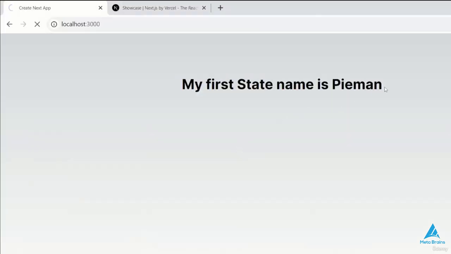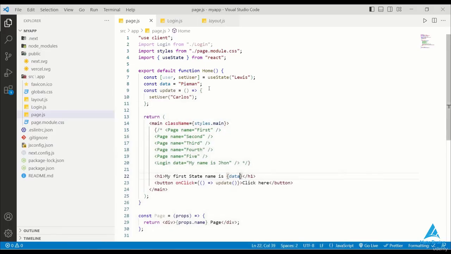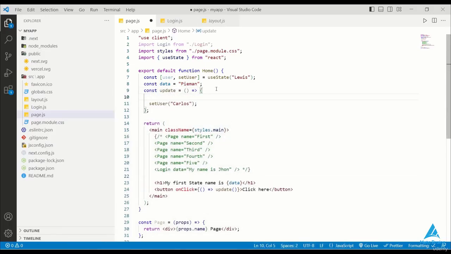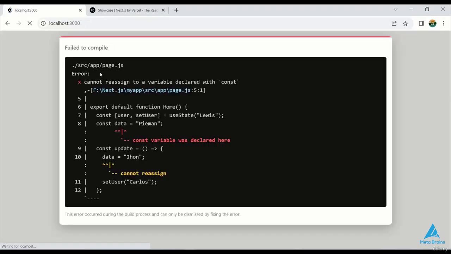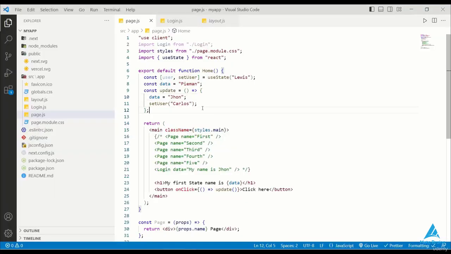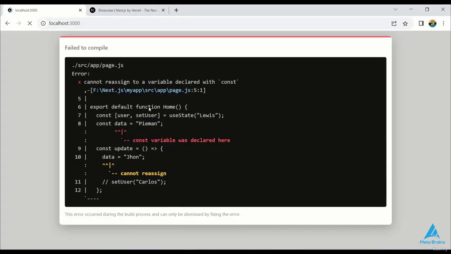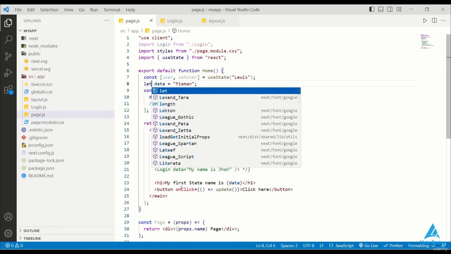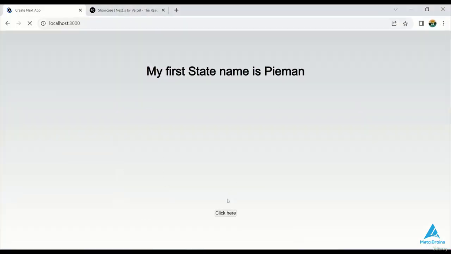So here my name is showing, but if I try to update it and in the function I'm using data is equal to and I'm changing the name to John, I save it. But when I refresh the page, my data is not updating and I encountered an error. I'll save it and I can see the error. Okay, so what happened? I've used cons. I'll use const instead of that. So I've saved and refreshed now. And okay, now I can't update my data as I want.